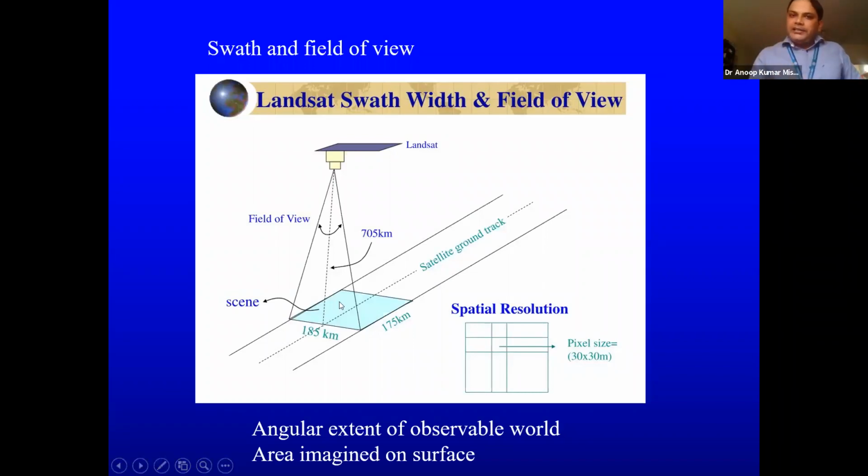And in that particular scene, if we ask the sensor to differentiate between so many things, then one small extent, one small entity, is called the spatial resolution, or a pixel of that particular scene. So in that scene, we may have n number of pixels. That is called spatial resolution. In microwaves, there may be a spatial resolution of 4 kilometers, 5 kilometers, even 50 kilometers. That depends on the specification of our sensor.